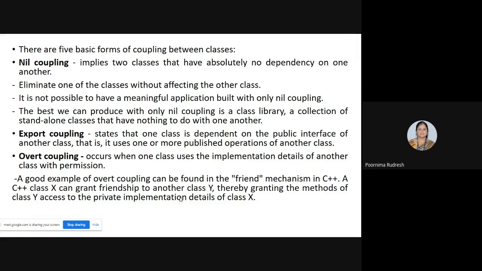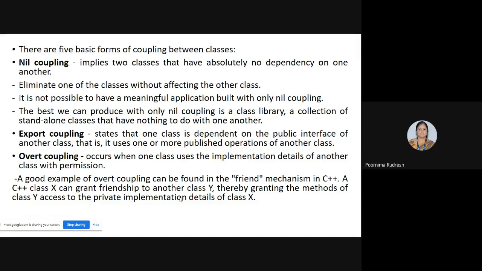Class X is granting the permission to class Y. So based on the permission granted, class Y can access the implementation details of class X. But see this, the implementation details are private in nature. Since class X has granted the permission to class Y, class Y can access the private implementation details of class X. Now you understood? Clear?